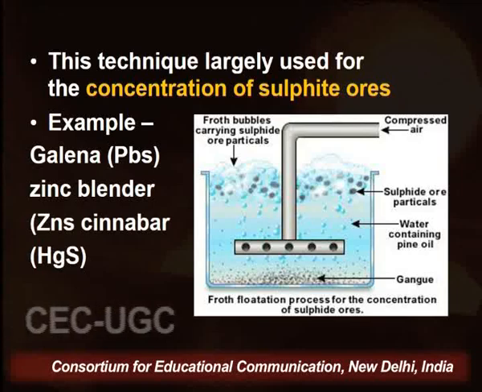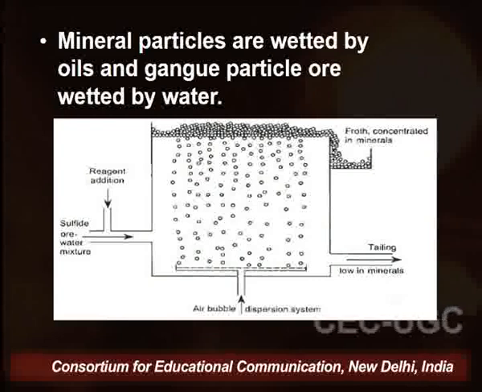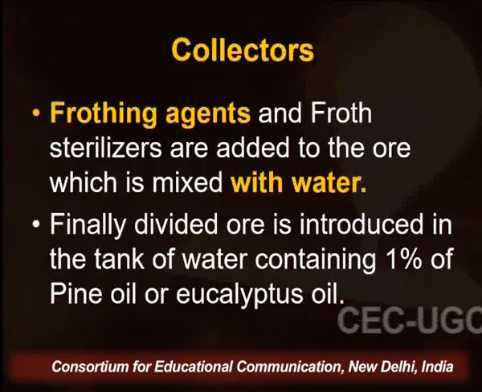Here you can see the structure on your screen: mineral particles are wetted by oils and gangue particles of ores are wetted by water. We use the hydrophilic nature of water and the hydrophobic nature of oils in the process of froth flotation.